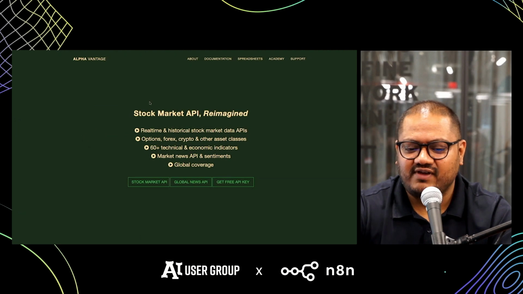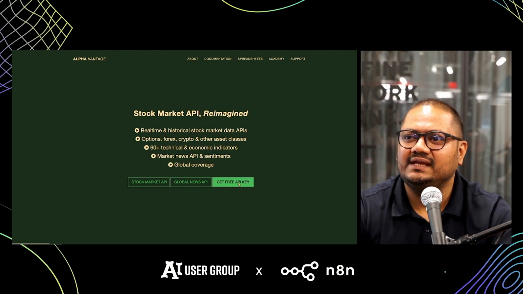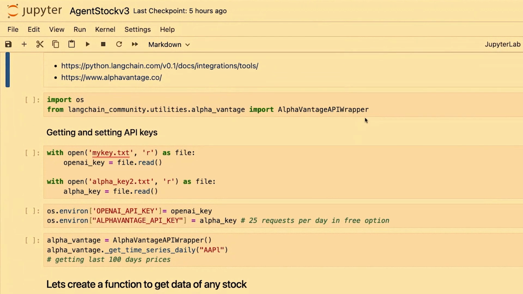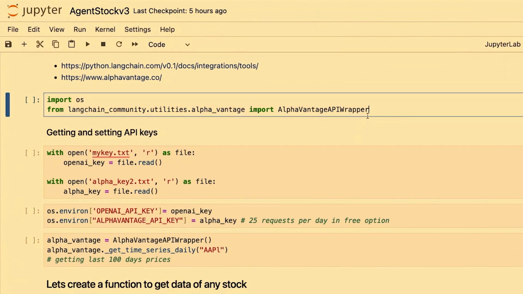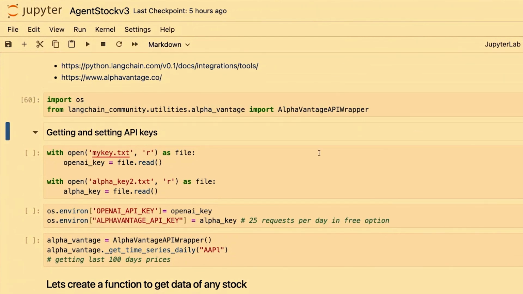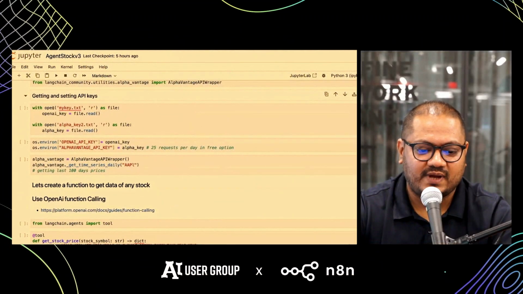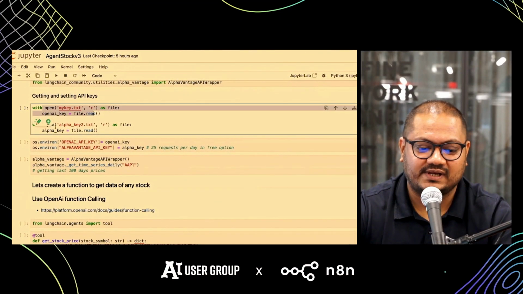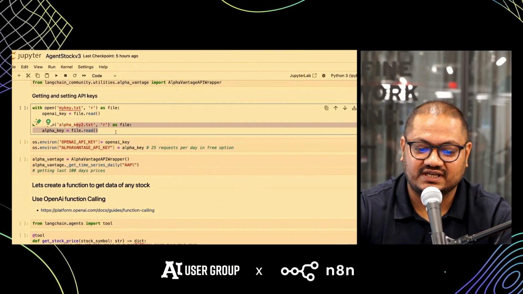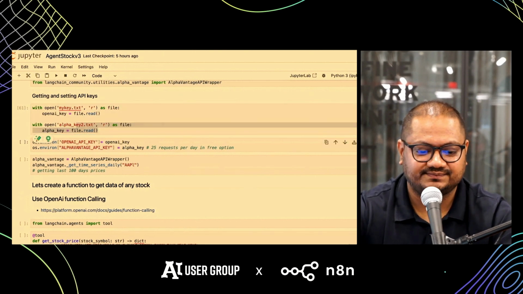To get the key for Alpha Vantage is quite easy. You can get the free API key over here. The only concern is that it only gives 25 requests per day, right? So that's how you are limited, but otherwise it's free to get the key. Okay, so what I'm going to do is I'm going to use LangChain community to import the Alpha Vantage wrapper. And I'm going to access my OpenAI key as well as my Alpha Vantage key using this piece of code.